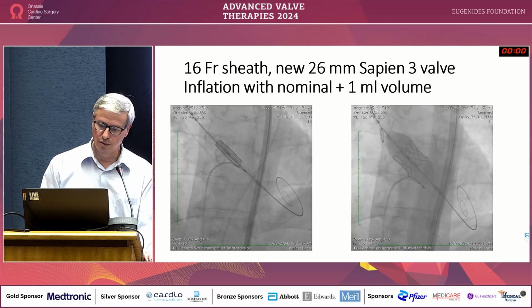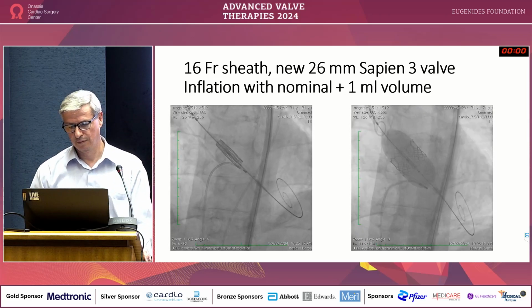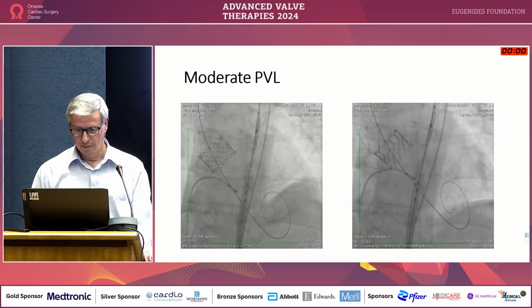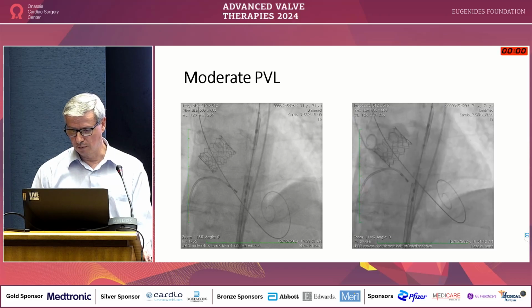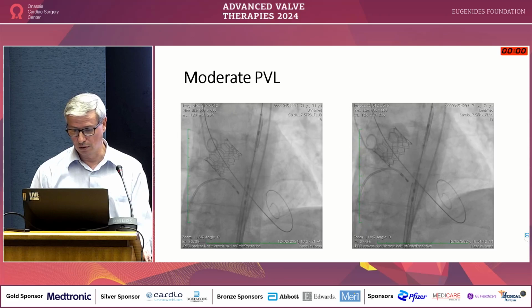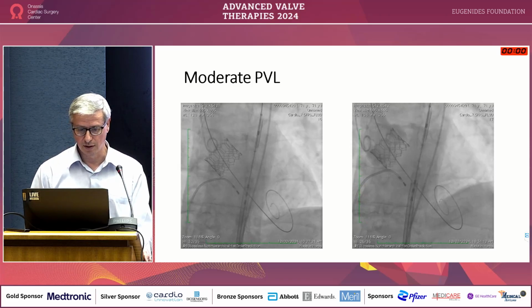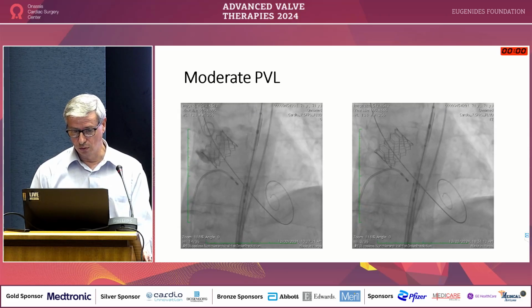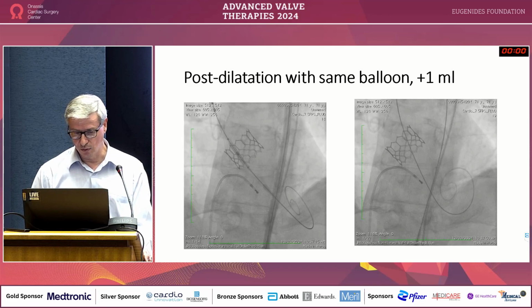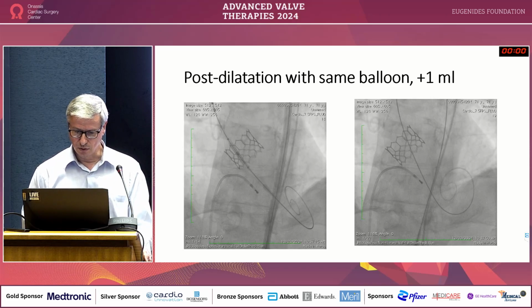It's a good position, inflate, opens well. Deflate the balloon. Here we see that we have a moderate paravalvular leak, and we absolutely don't want that, because the patient has an ejection fraction of 25 to 30%. So we want absolutely no paravalvular leak, so that's why we dilate with the same balloon, putting 1 milliliter more contrast.